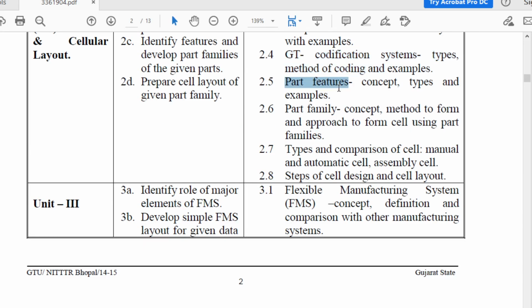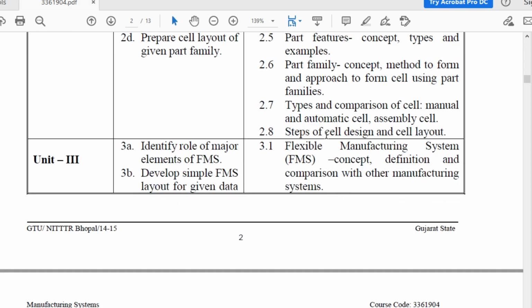Then the next topic is part features, in which concept, types and example. In part features, what are you going to study? Concept of part features, types and example of part features. Then the next topic is part family.